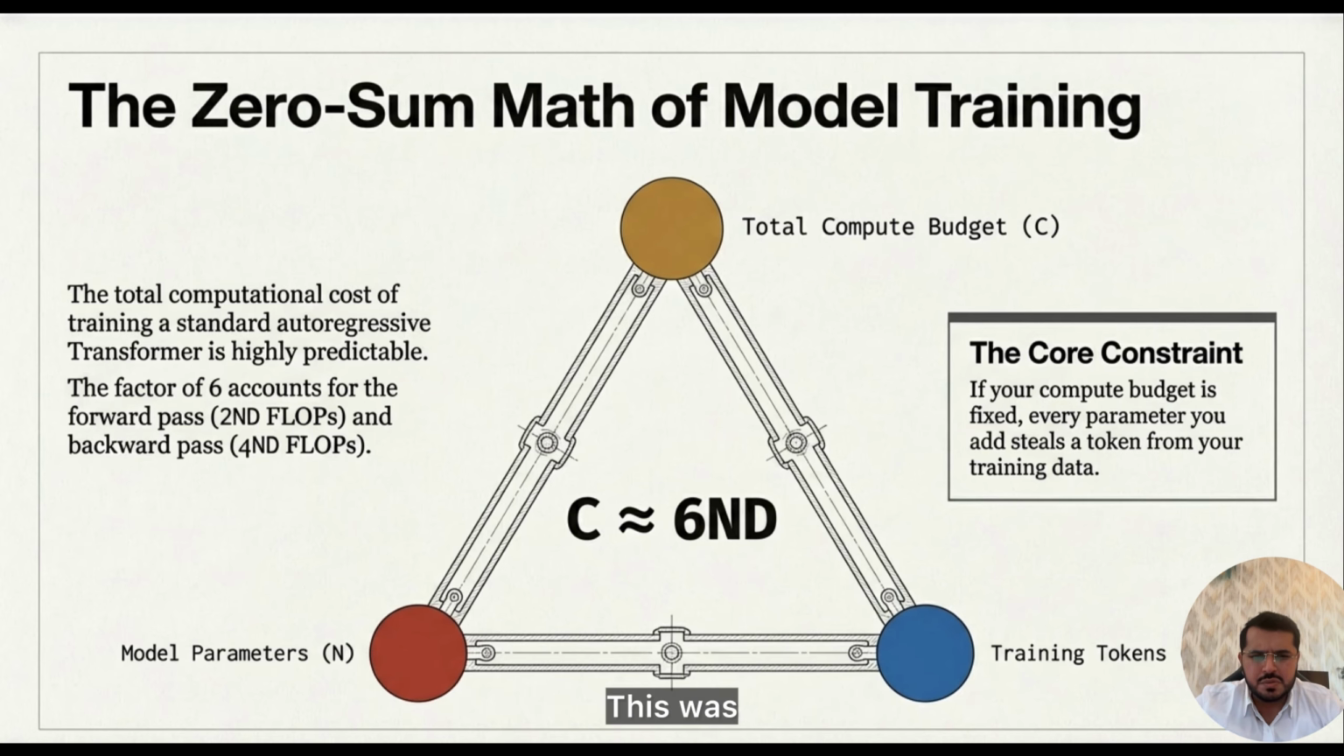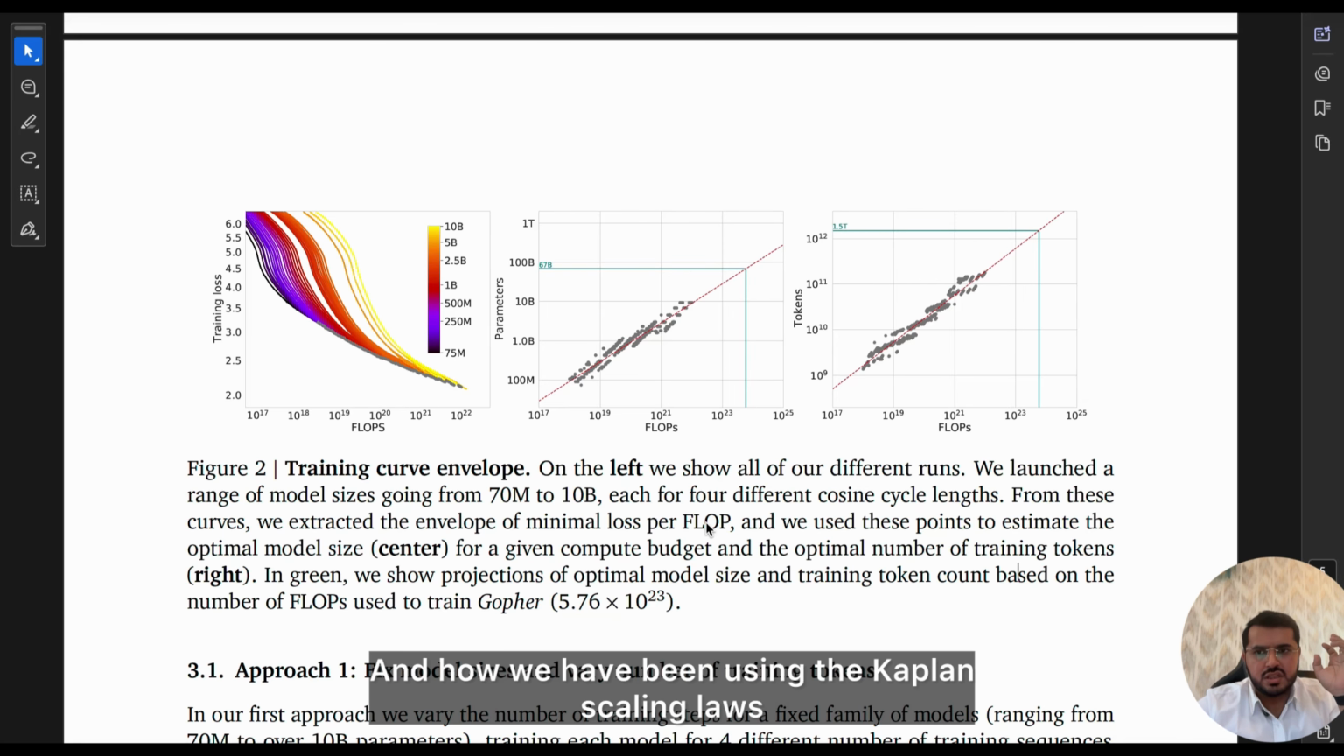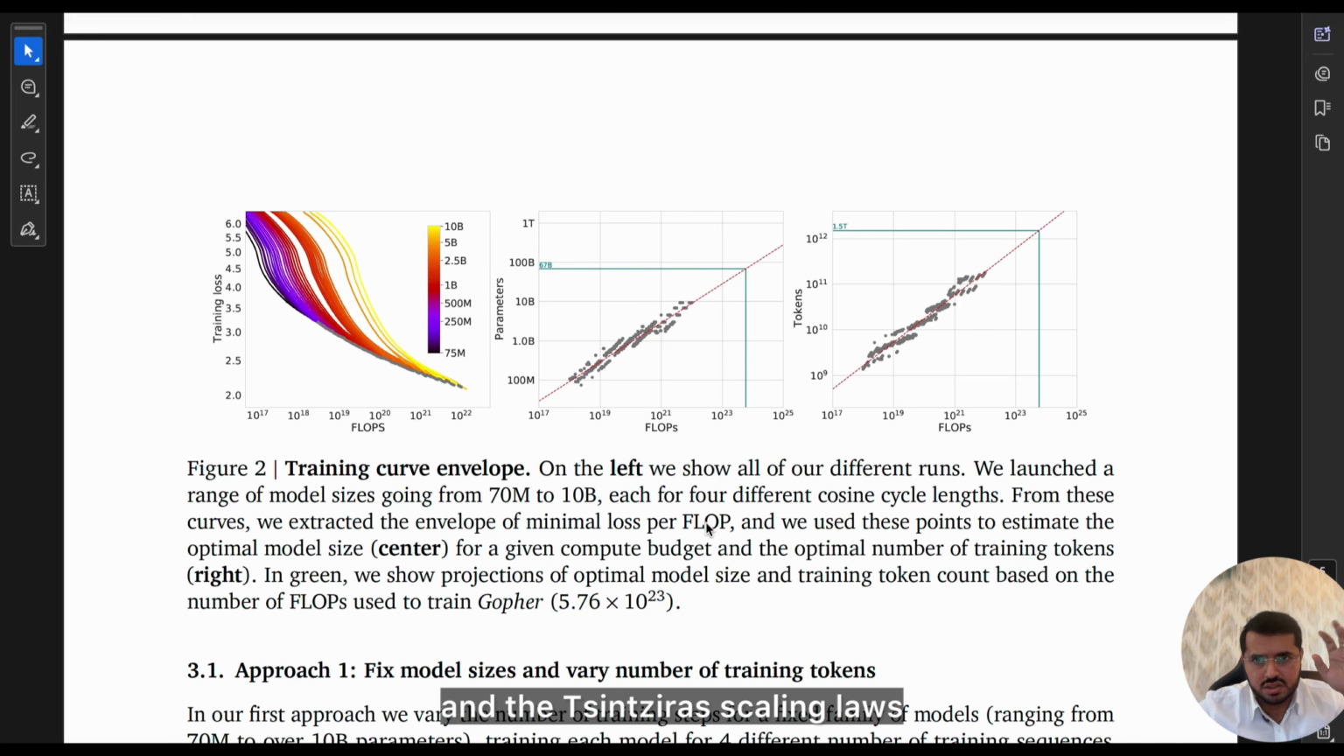Okay, I think this is a good enough explanation of what the paper produced and introduced, and how we have been using the Kaplan scaling laws and the Chinchilla scaling laws to look at our training and inference methodology while coming up with a new model.